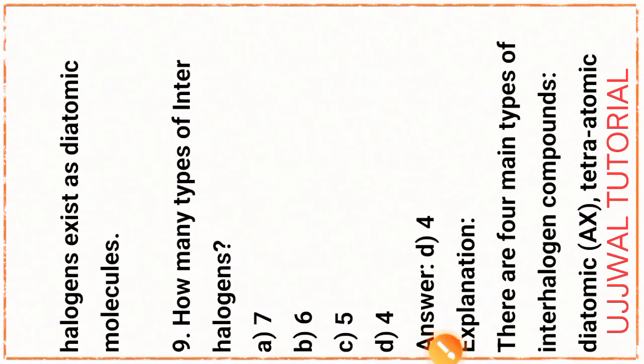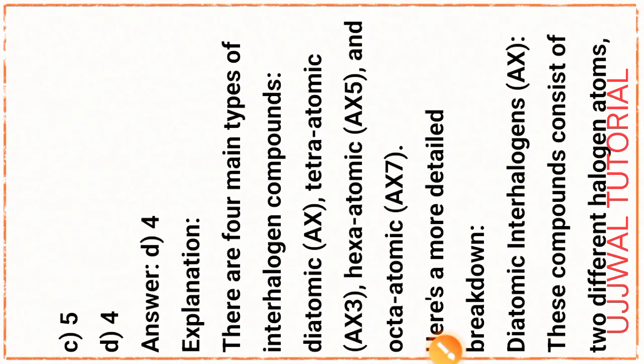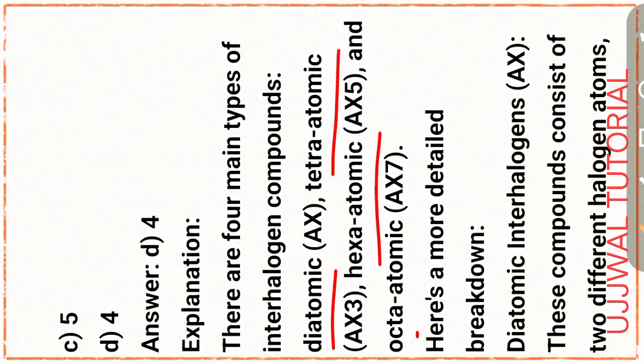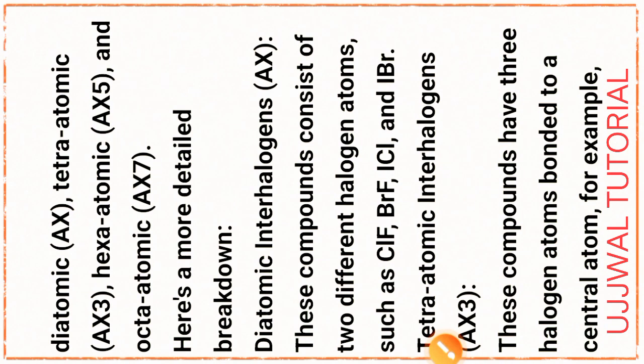Next question, question number 9. How many types of interhalogen? Option 4. Due to explain for this part, 4 types of interhalogen compound, that is diatomic, tetratomic, hexatomic and octatomic. Diatomic example, that is ClF, BrF, ICl and IBr.